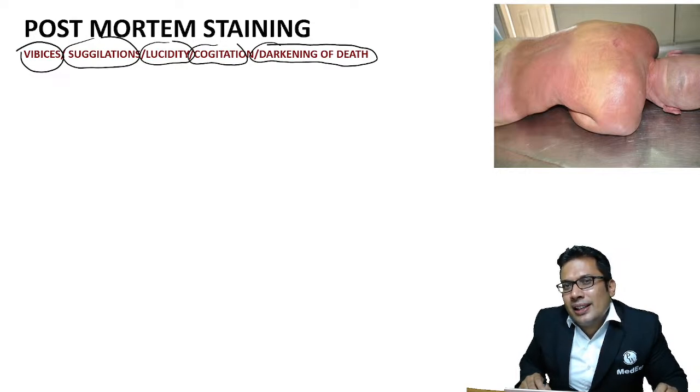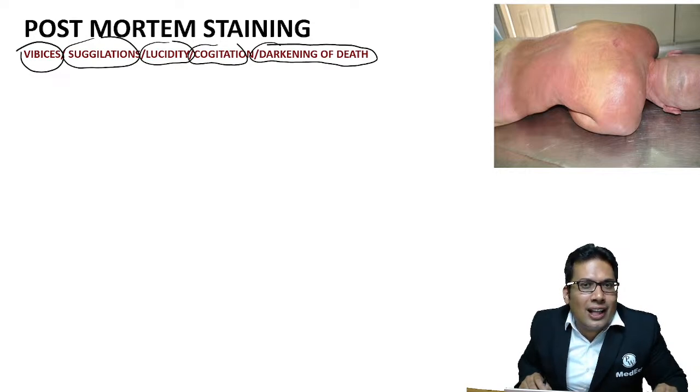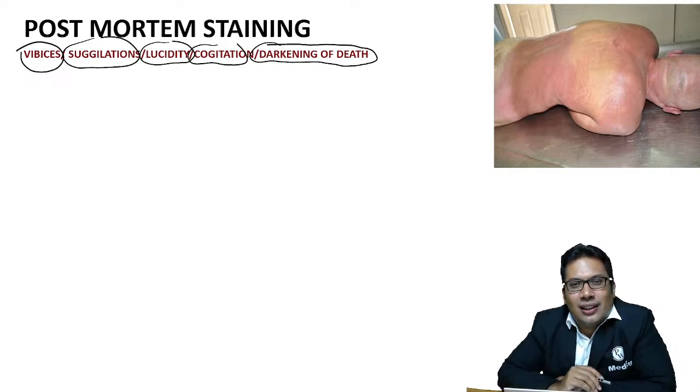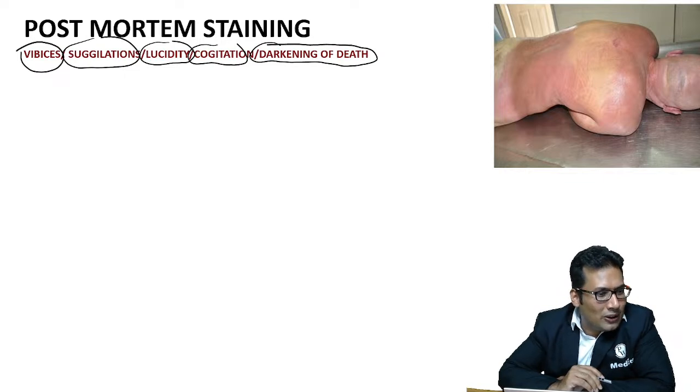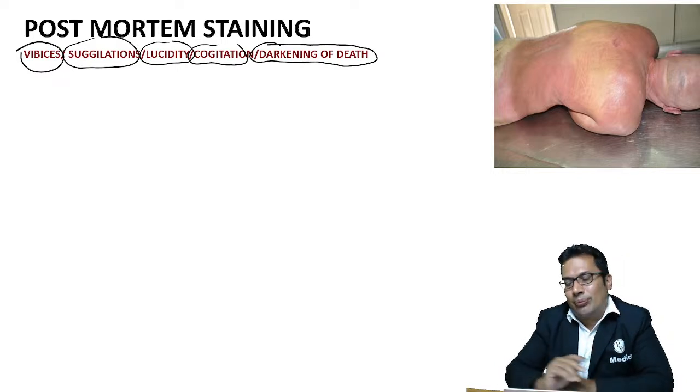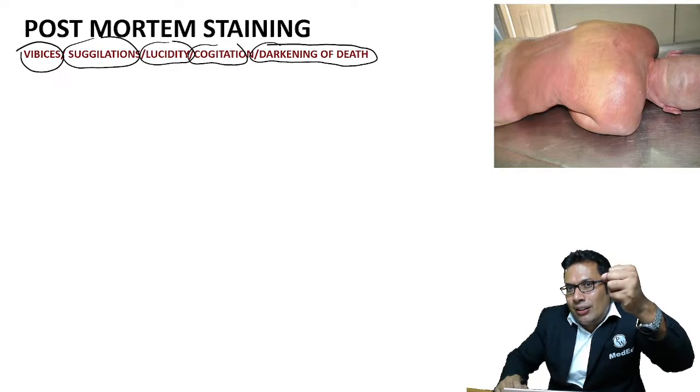Anyone? What is the other name of cadaveric spasm? Anyone, can you guess? You know, cadaveric spasm in drowning.